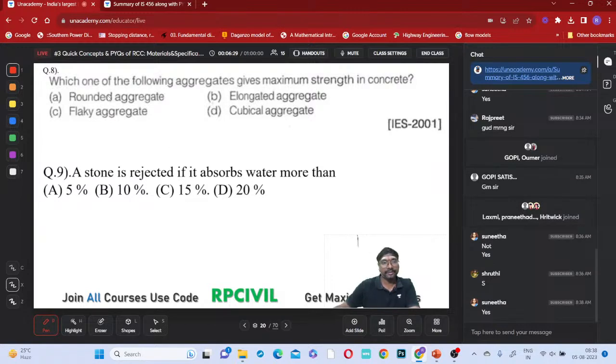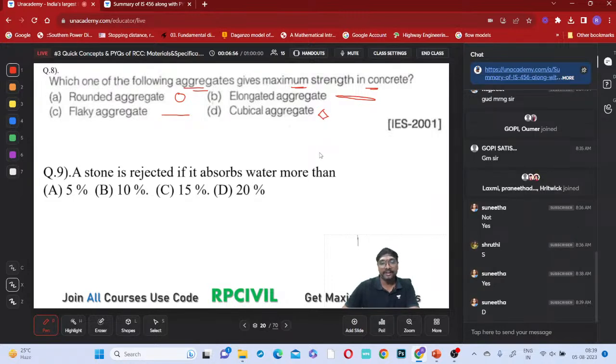Which one of the following aggregates gives maximum strength in concrete? You can see rounded aggregates, elongated aggregates, or flaky aggregates. What is the meaning of flaky aggregate? Very thin aggregates, like paper. So cubical aggregates, which one will give more strength? Obviously the cubical type of aggregates will give more strength, yes or no?